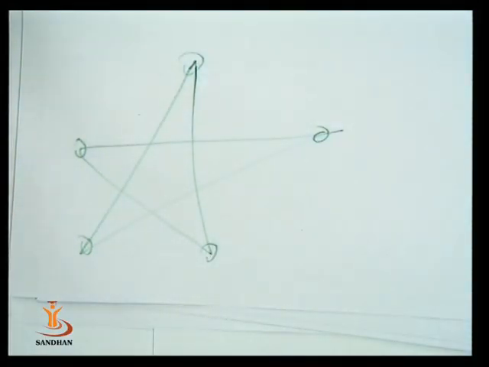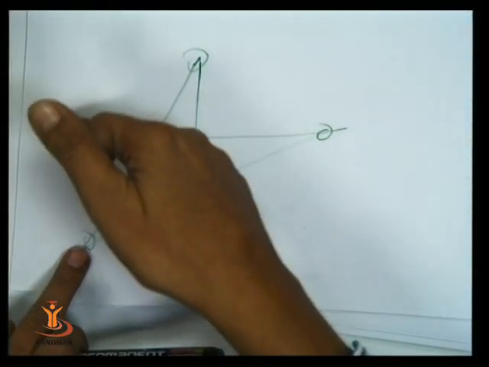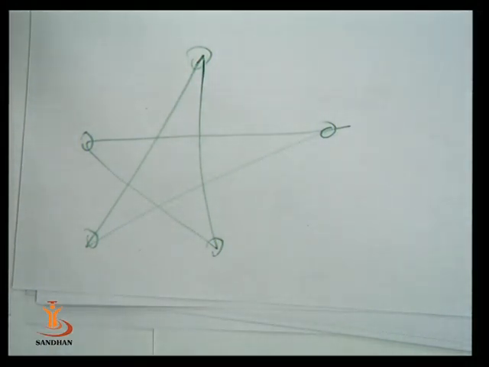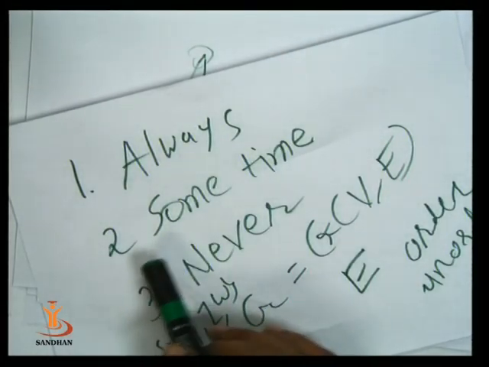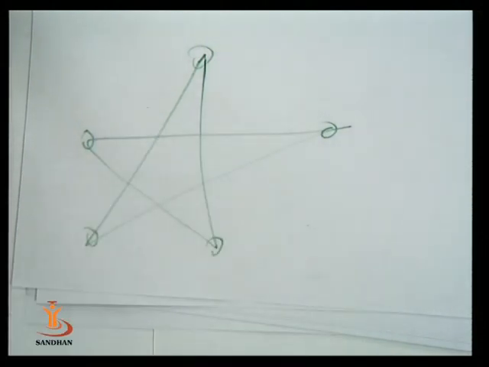5 vertices and how many edges? 5 edges. What type of curve is this graph? Always traversable, sometime traversable or never traversable? Find the degree of each vertex.